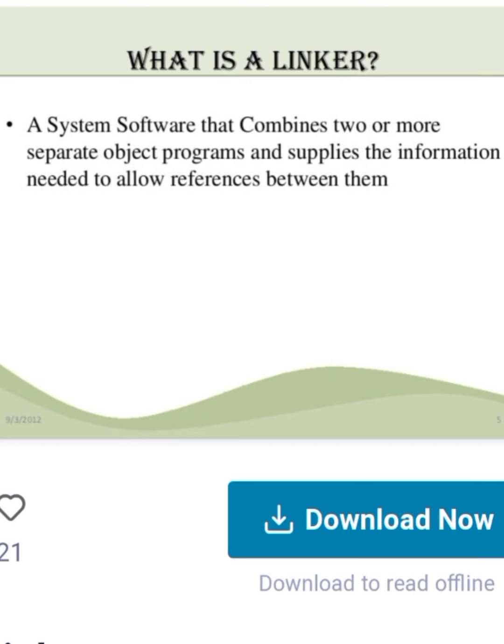More questions. Explain linker. What is a linker? A system software that combines two or more separate object programs and supplies the information needed to allow reference between them.